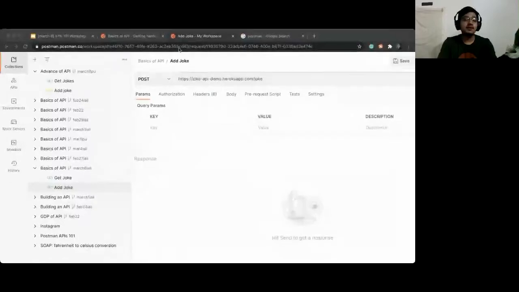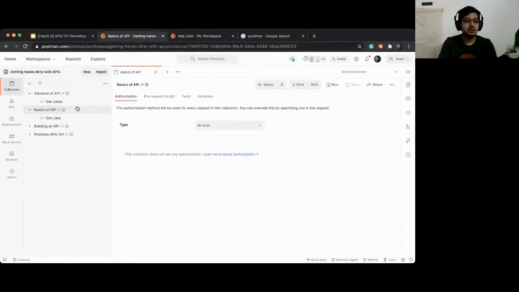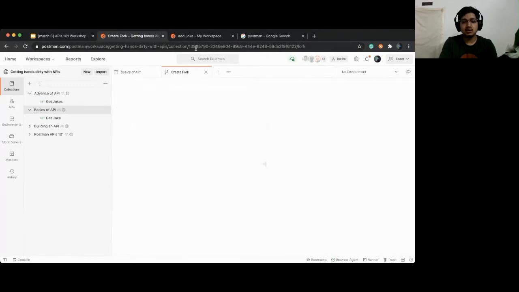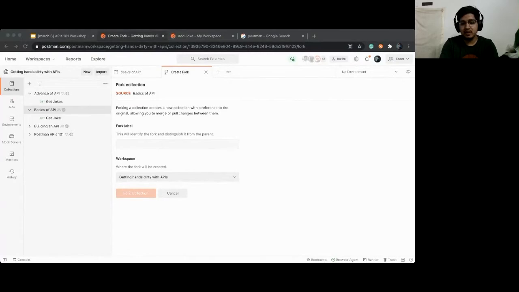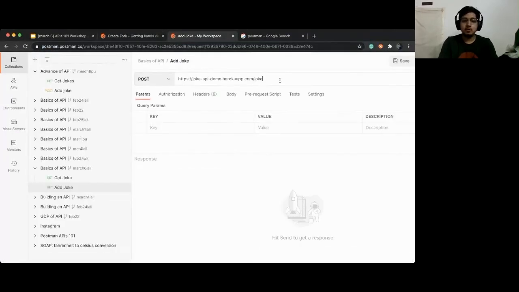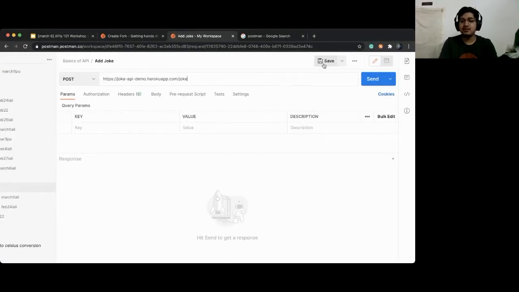Let me go back there. Yeah, this is basics of API. This is the fork URL. This is where you'll be able to fork. Once you do that, click on save first. Saving is very important. Every single time you should save this, and then click on send and tell me what you see.